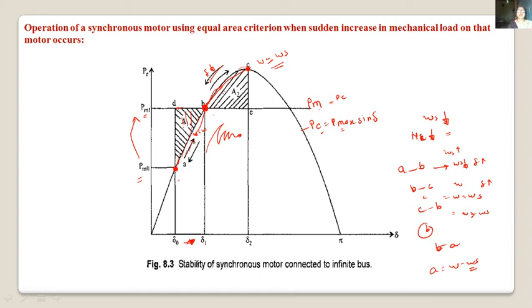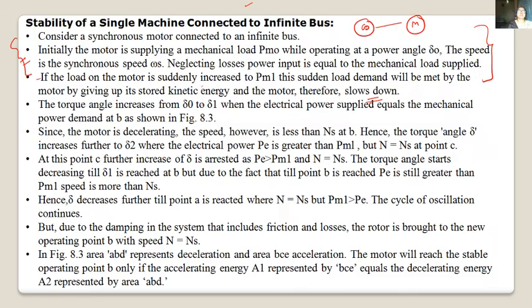Now I will dictate; first three steps I have dictated. Now this you understood. This is our deaccelerating area, this is our accelerating area. Here P is greater than Pm. If these both areas are equal, then the system is stable. Now listen, first three things we have dictated.